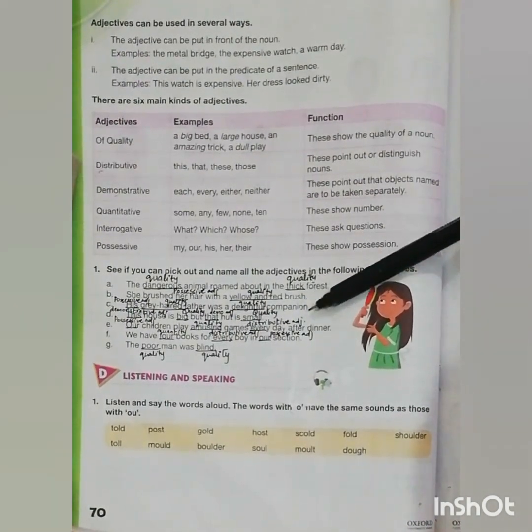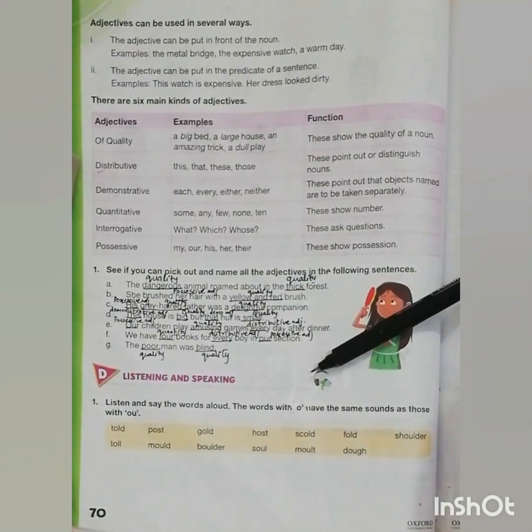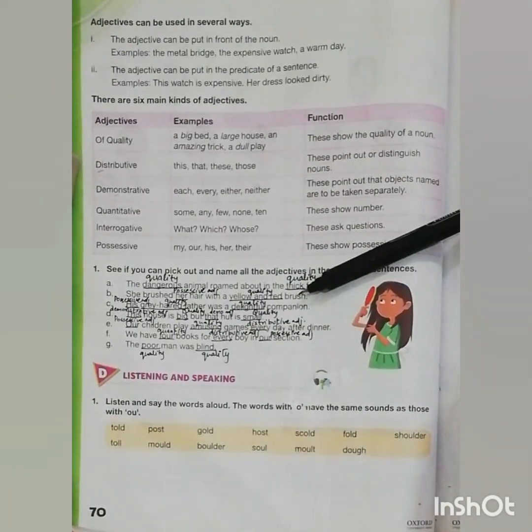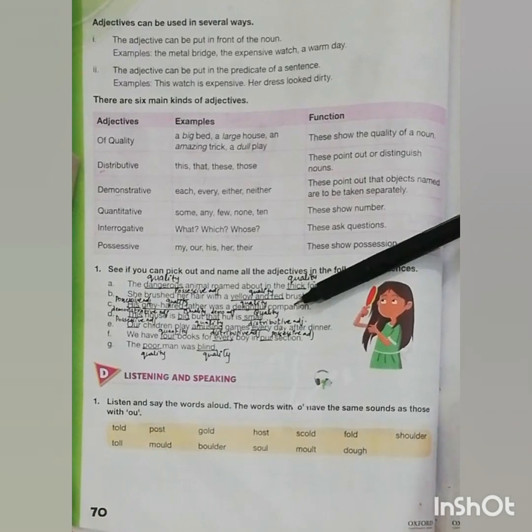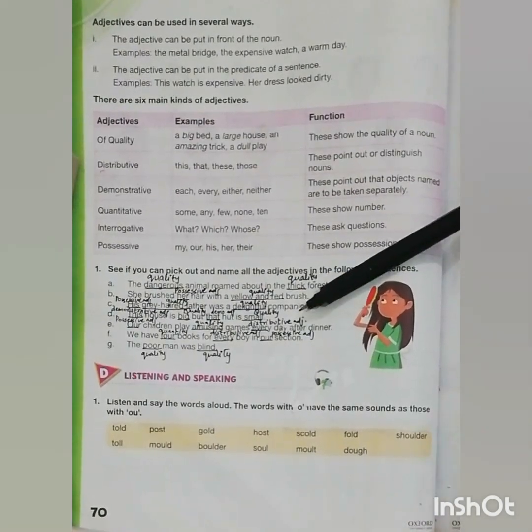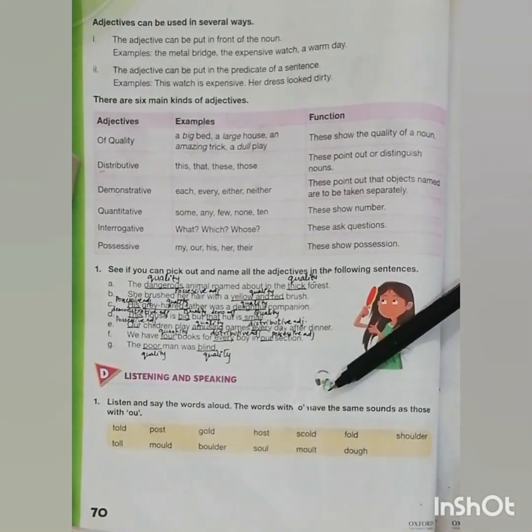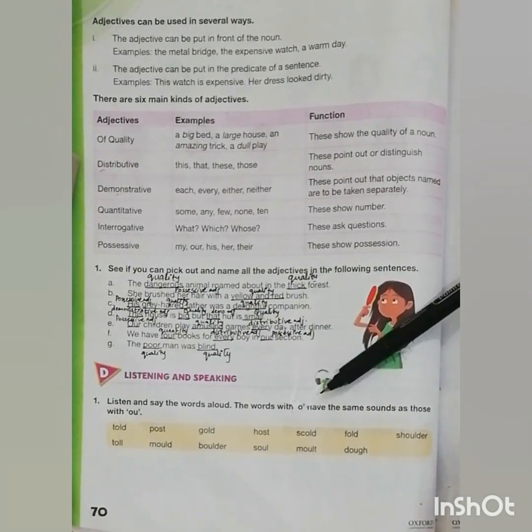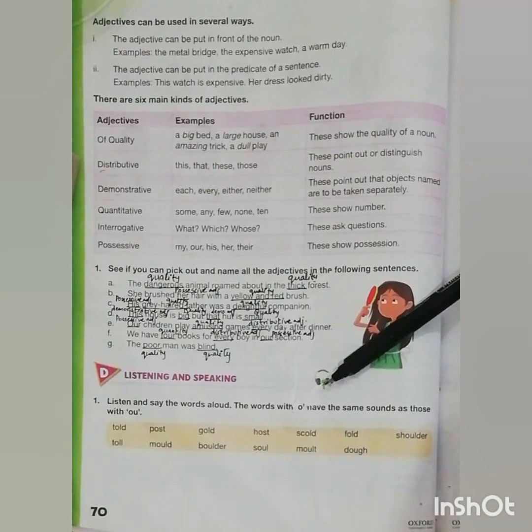So these are the other sentences, and I have pointed out all these adjectives here with their kinds. You can do this on your own. Here is the part D, listening and speaking. Question number 1. Listen and say the words aloud. The words with O have the same sounds as those with O.